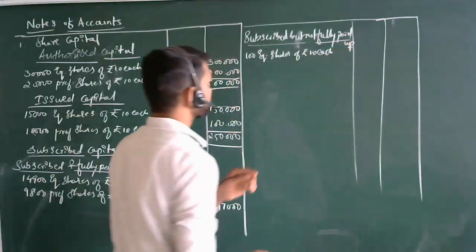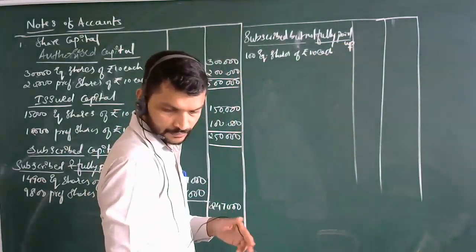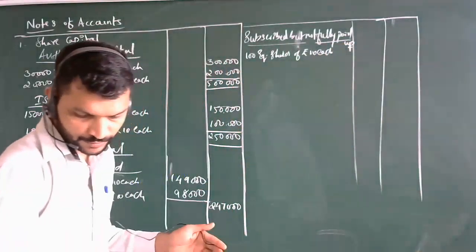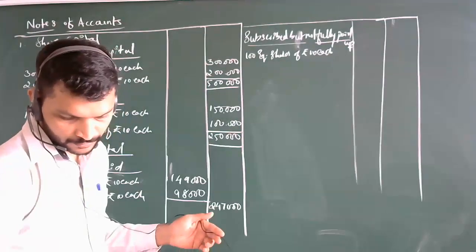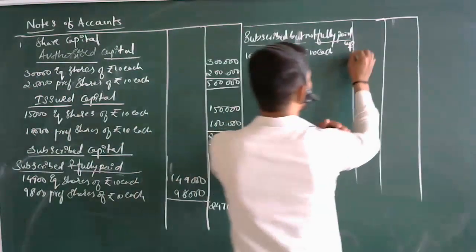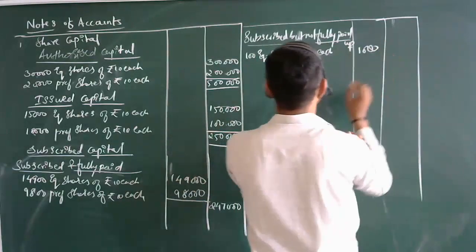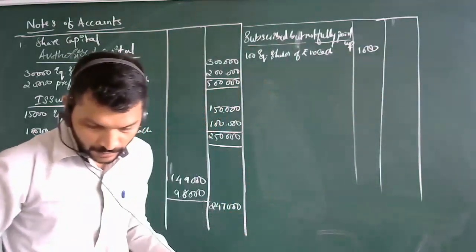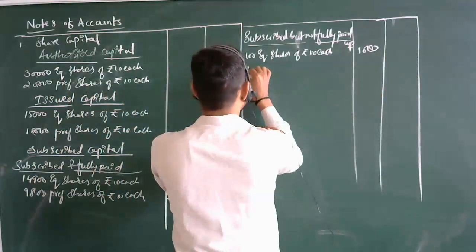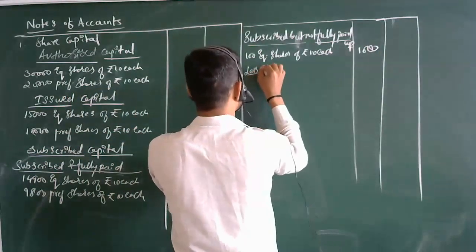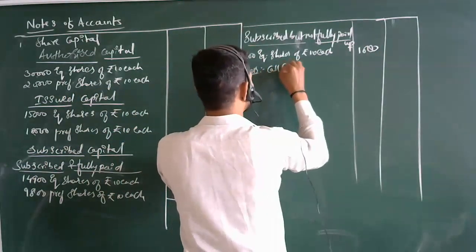How much does it come to? Yes, how much will it be? 100 into 10 means 1000. So in that, less call in arrears, $1,000.